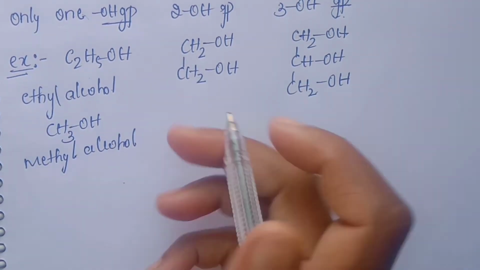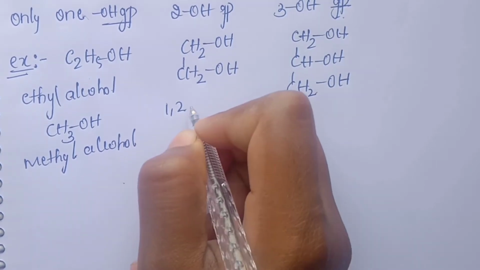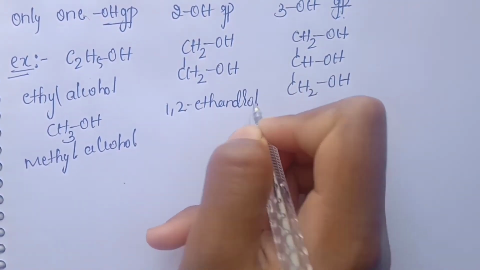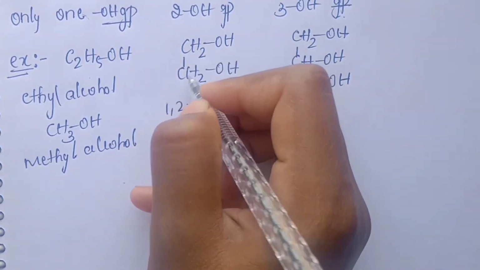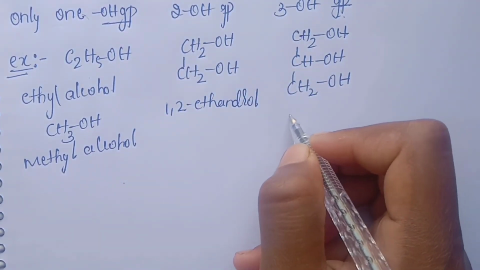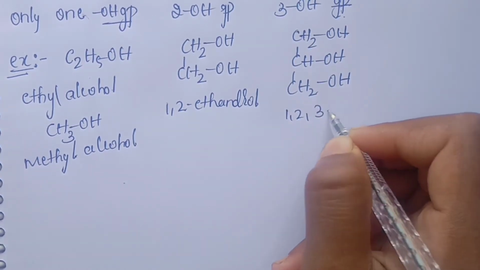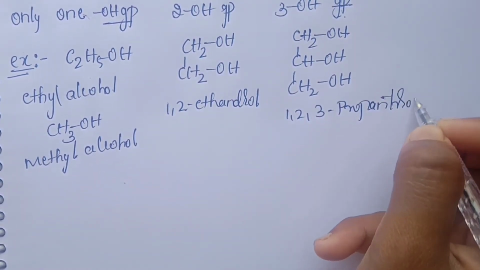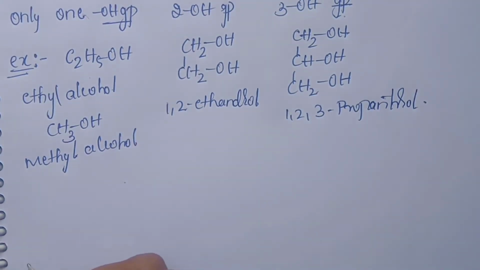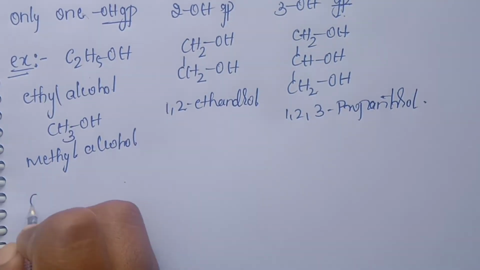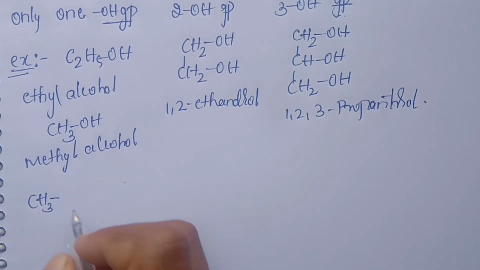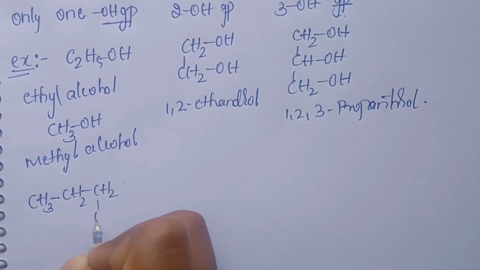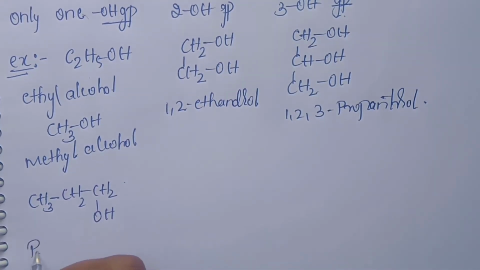Then this is 1,2-ethanediol. This has 2 OH and 2 carbon atoms. This is 1,2,3-propanetriol. Let me discuss a few more examples. CH3, CH2, CH2OH. This is propanol.